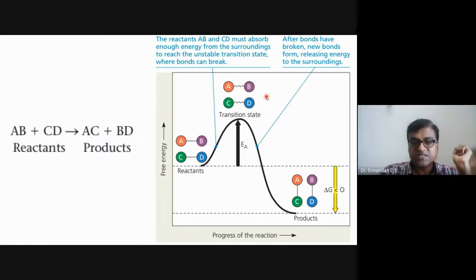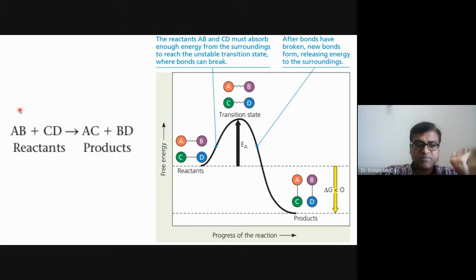Okay, but this reaction, when it occurs, let's say for example, the reactants were AB plus CD, that gives rise to A and C plus B and D. These are the products. Okay, let's say that breaking up, so AB is broken down, hydrolysis reaction, CD is also broken down, and what is made up, the dehydration reaction which took place, was AC was formed and BD was formed. Okay, let's assume like this.